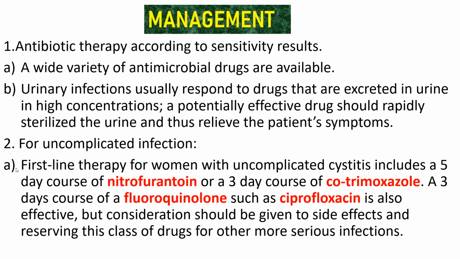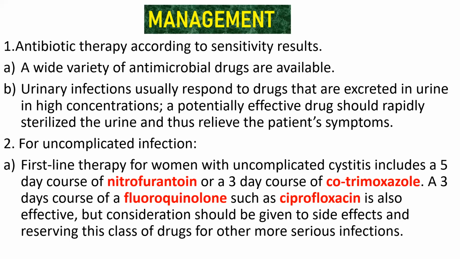These are the 2 points that come under management. Let us revise again. First of all, antimicrobial drugs are given. Then, any drug that can be excreted in the urine in high concentration is given in order to relieve the symptoms. The other one is for uncomplicated infections, like first-line therapy for women with uncomplicated cystitis. That means if a person has an infection in the bladder, then you have to suggest this first-line therapy.